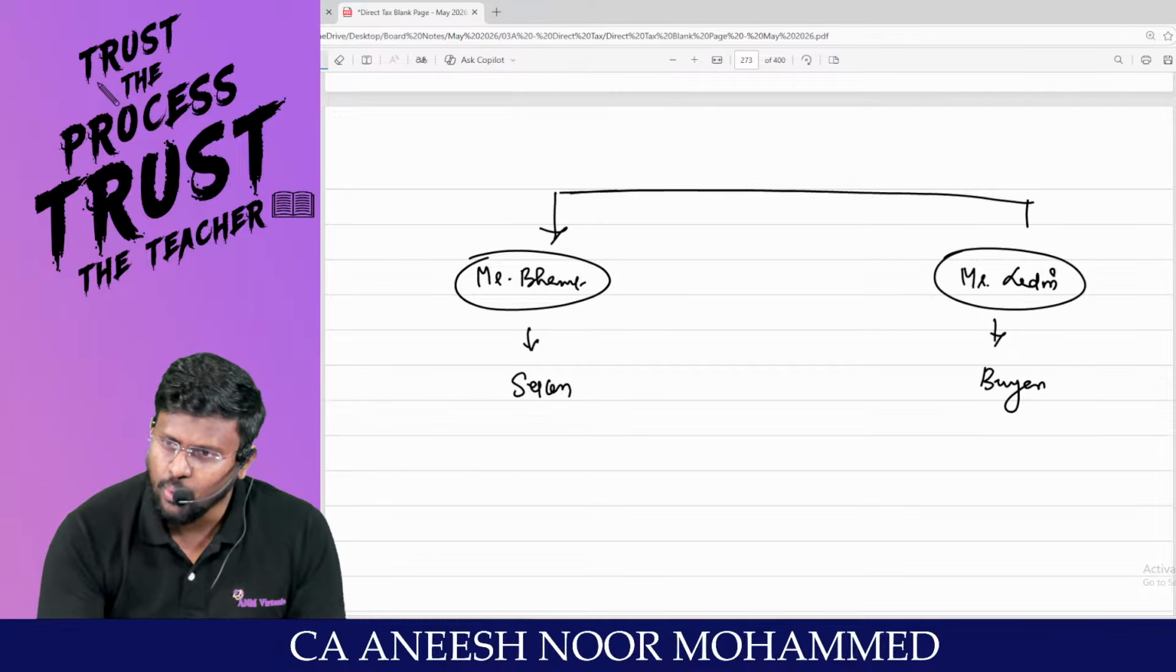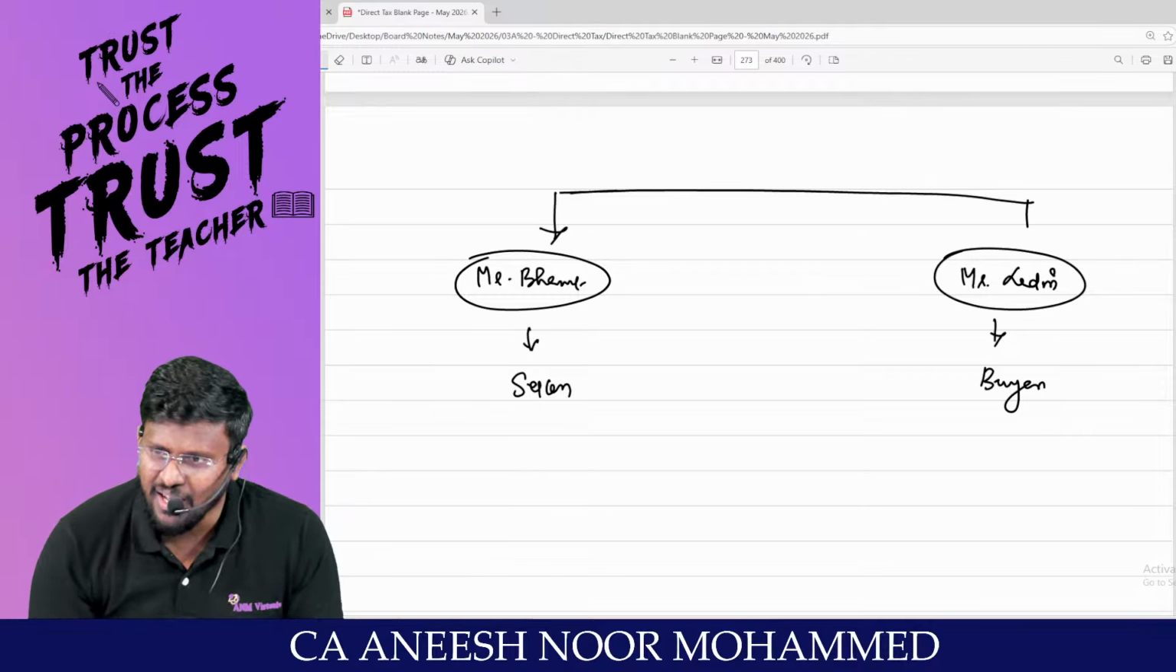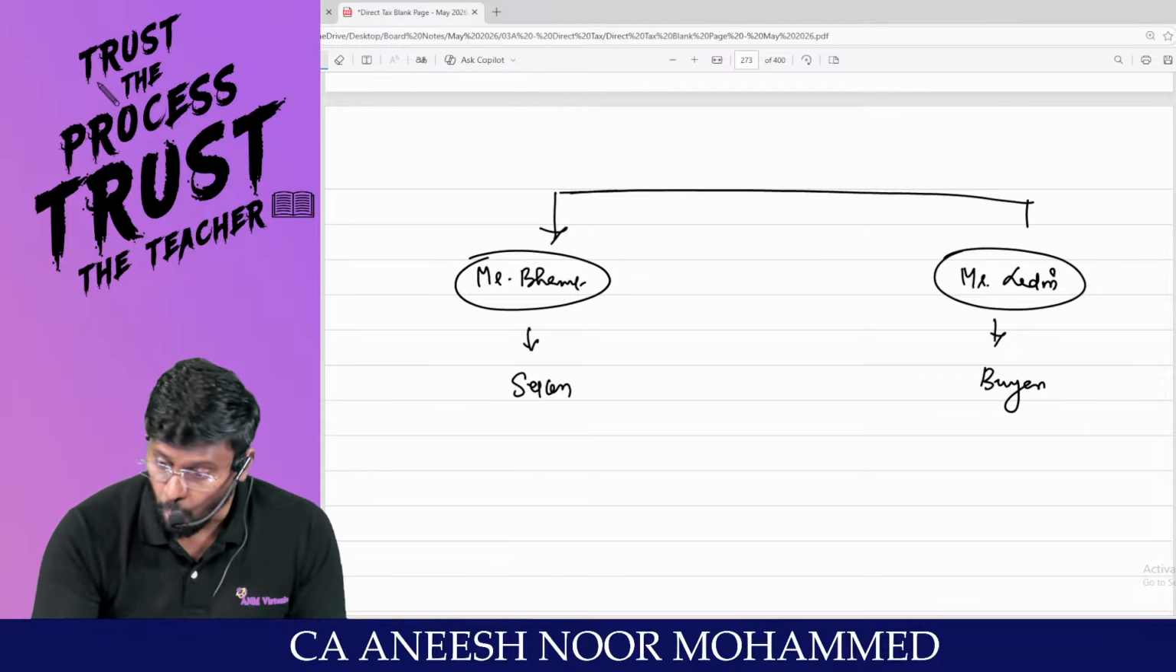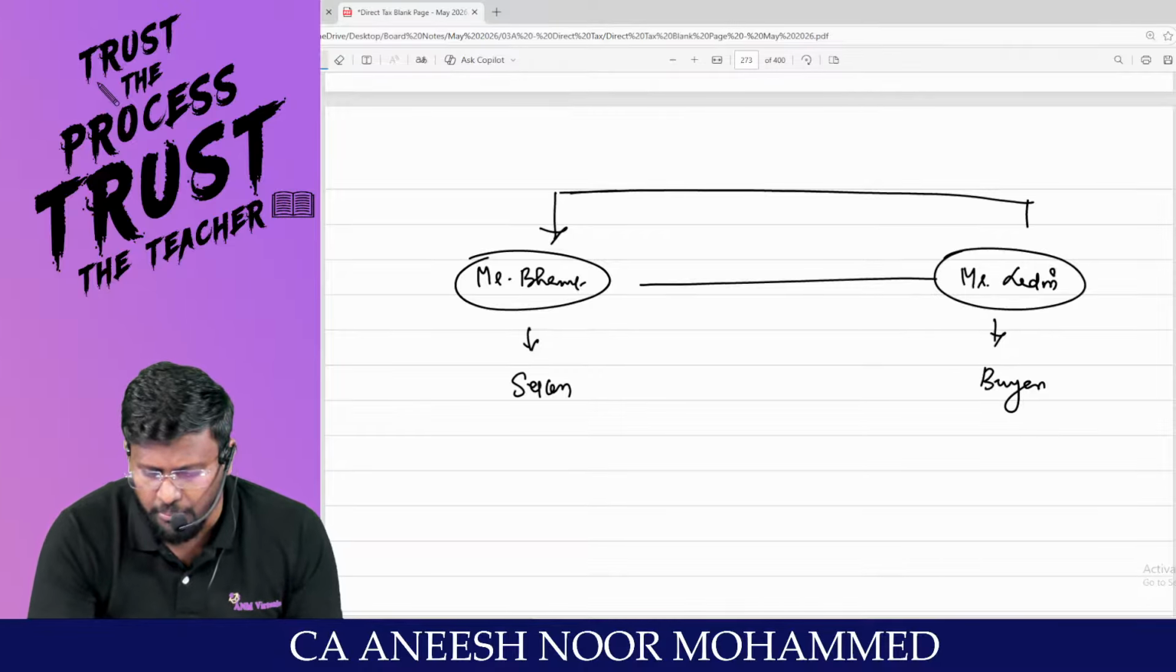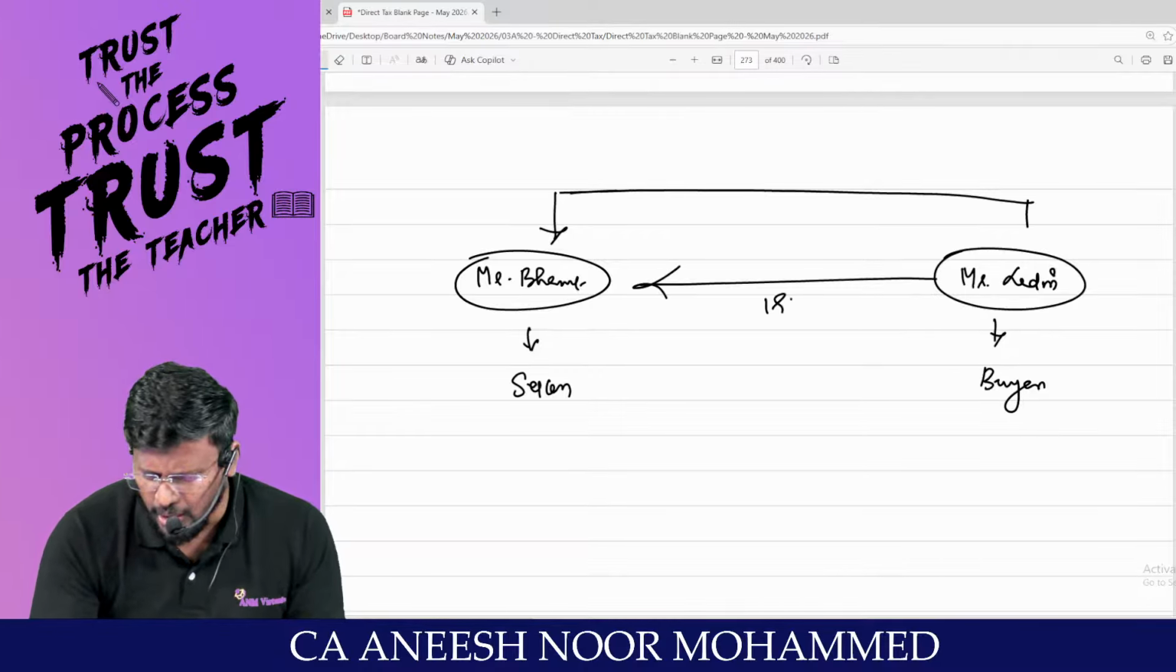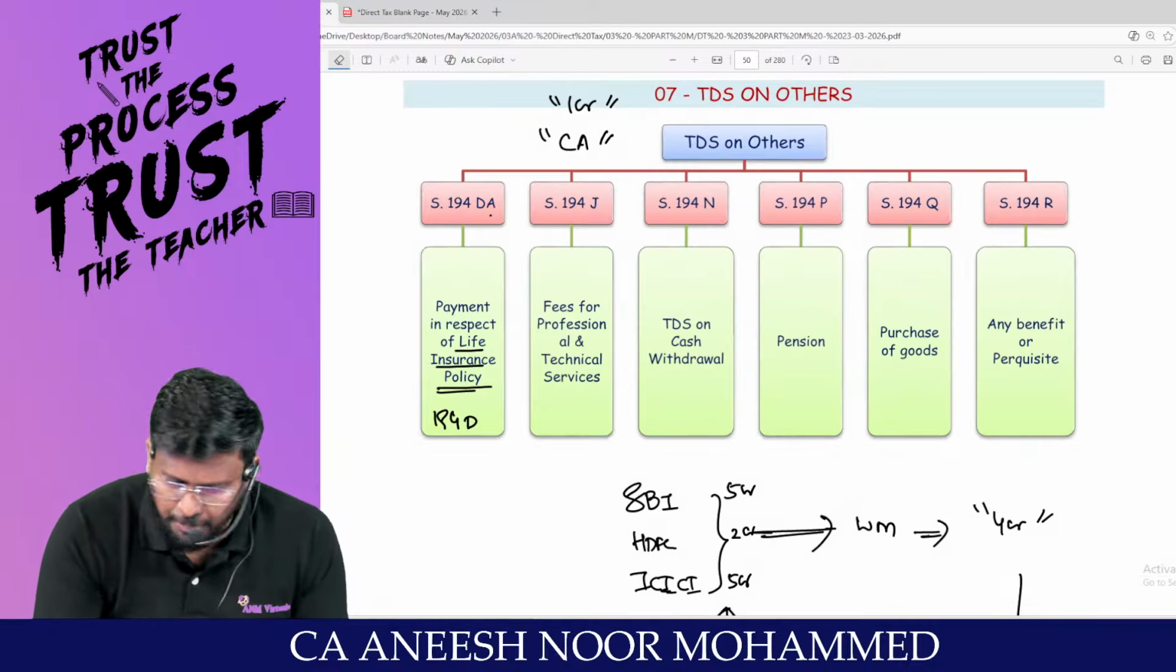What will Bharat do? Happily hide the income. Are you all really with me? Then what is the Income Tax Act saying? That Ladin, at the time of making payment to Bharat, you are liable to deduct TDS under 194Q because you have purchased the goods in quantity. Are you all really with me? That's why 194Q.